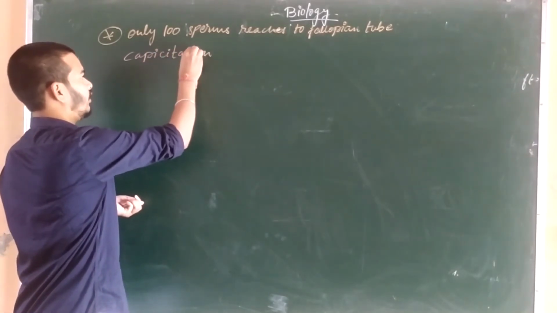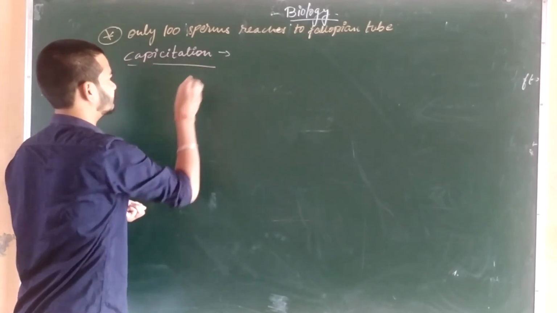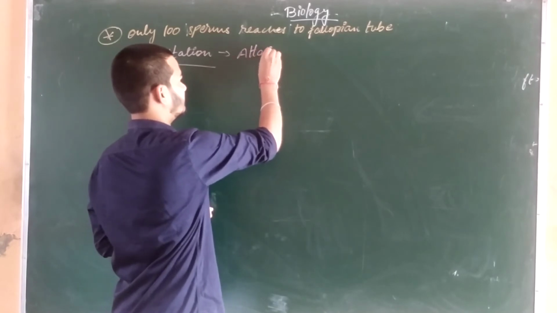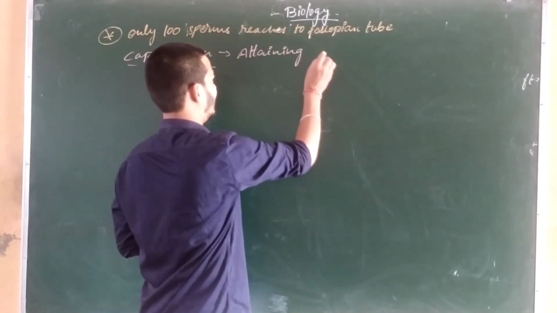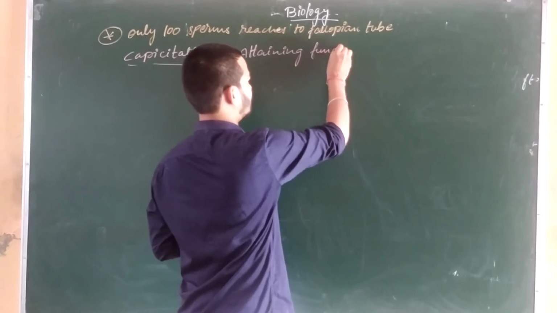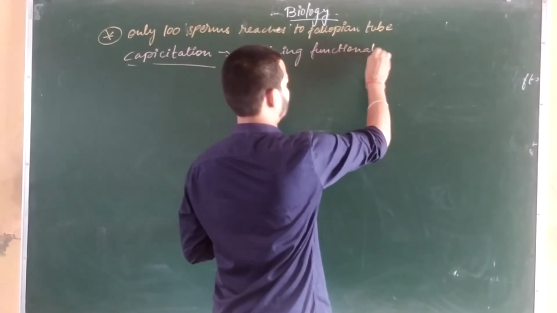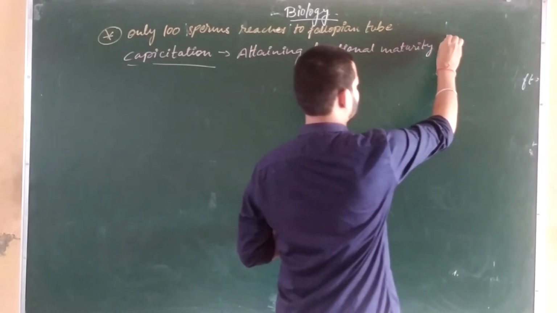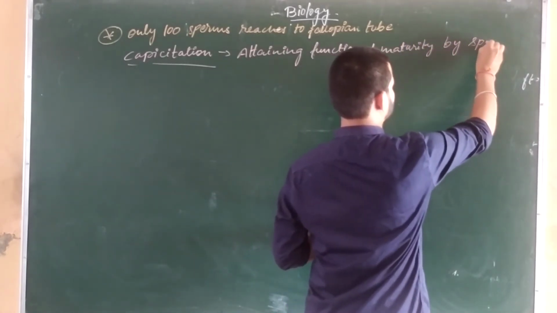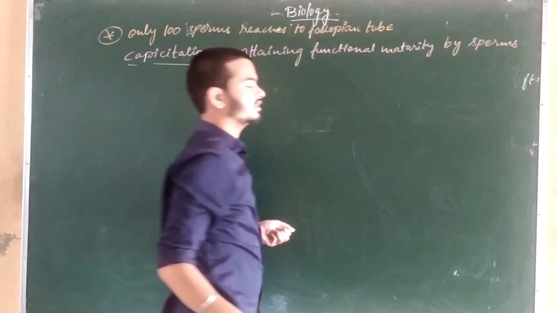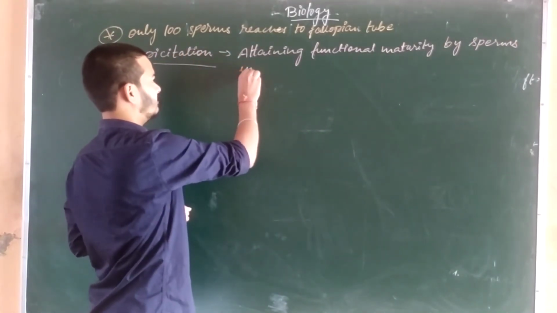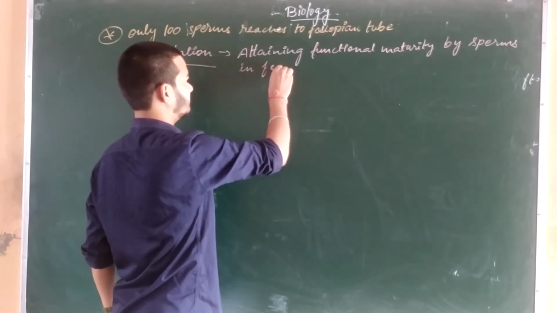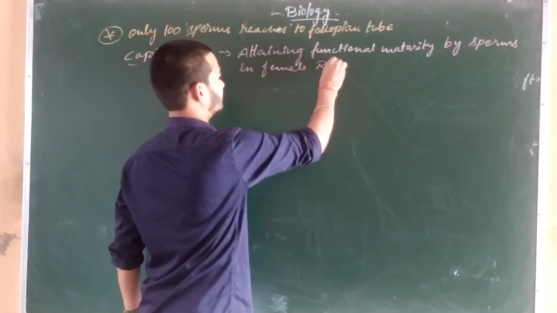Okay, so what is capacitation? Capacitation means attaining functional maturity by sperms in female reproductive tract.